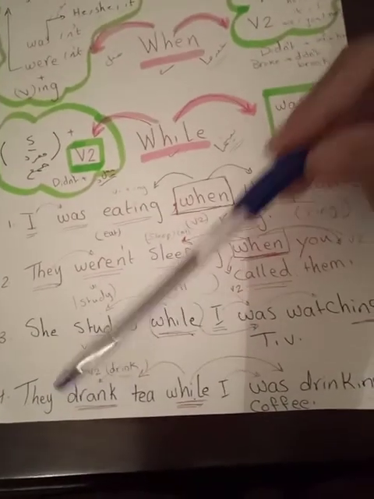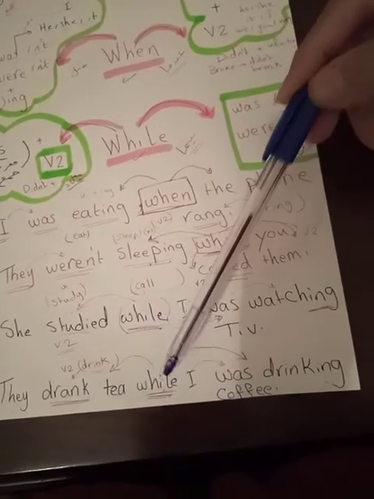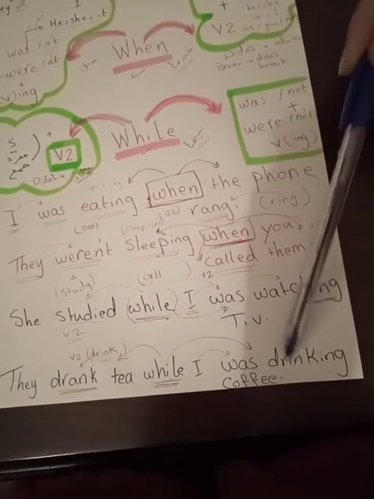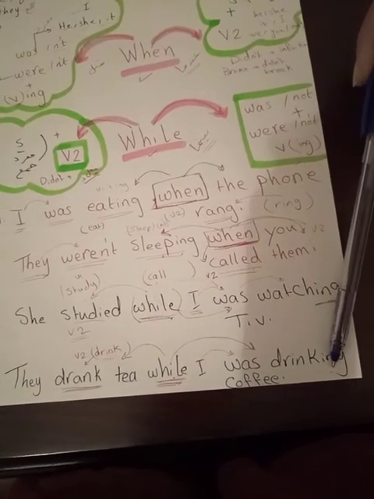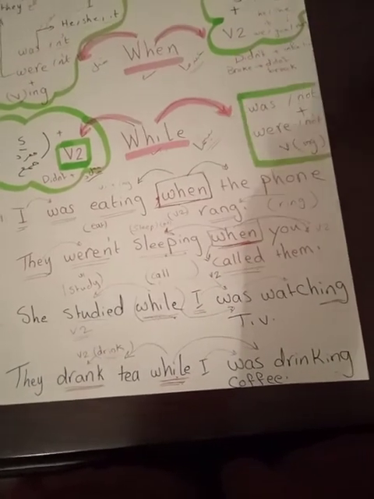Okay. They drank tea while I was drinking coffee. بعد الوايل بنحط was or were plus ing وقبلها verb 2.